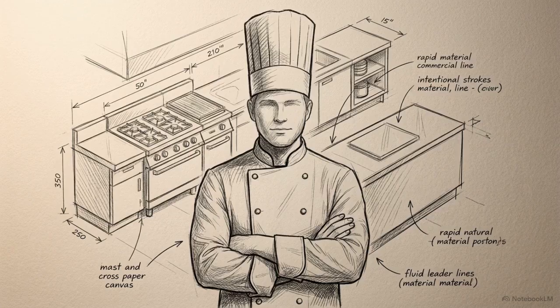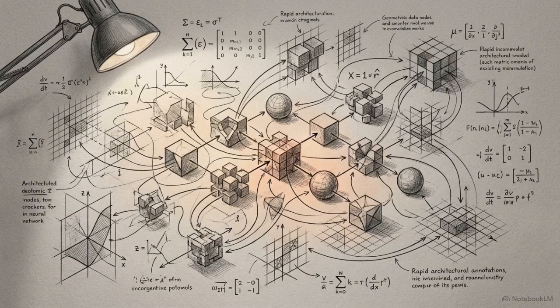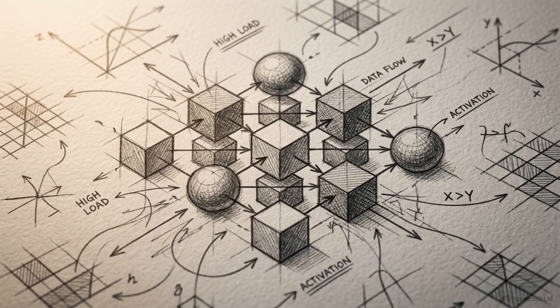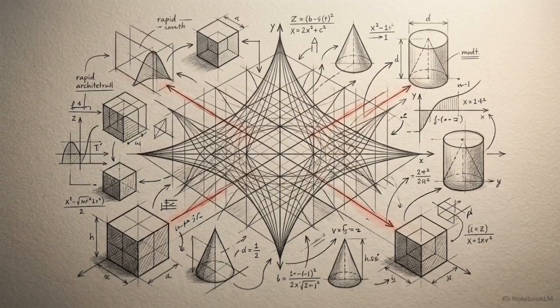You can hire the fastest chefs on Earth, but if every square inch of stainless steel is buried under dirty bowls and scattered ingredients, the entire line stops. When artificial intelligence systems hit a wall, they rarely crash because they lack the brain power to think faster. They crash because they physically run out of room to place their temporary data. The main culprit hoarding this digital counterspace is a component called the standard attention mechanism.